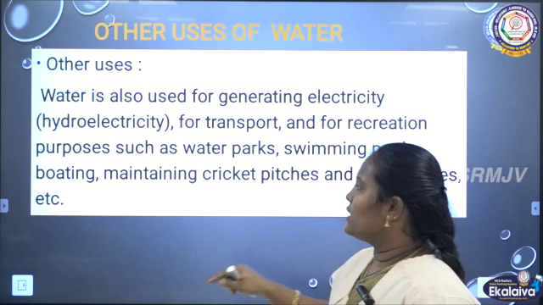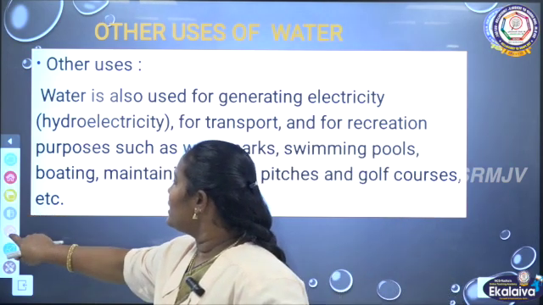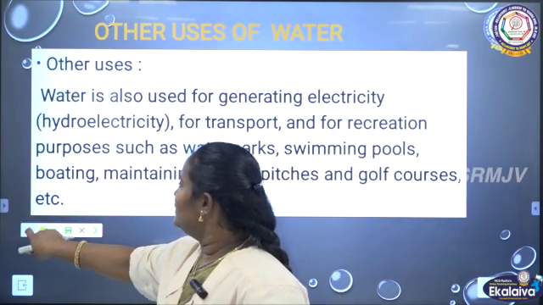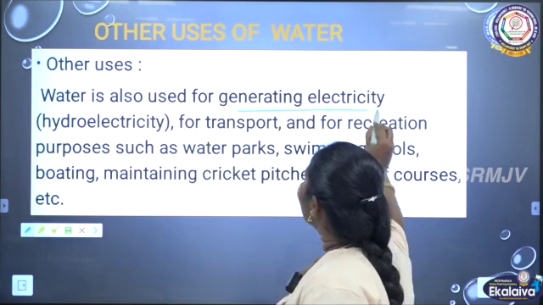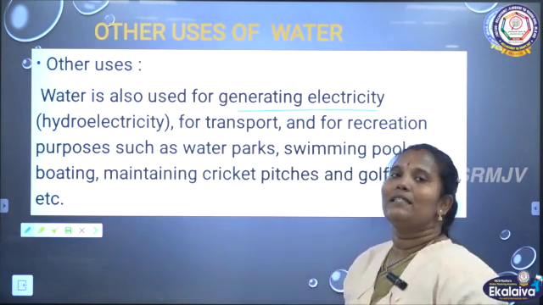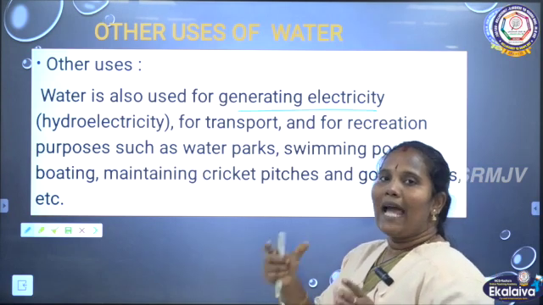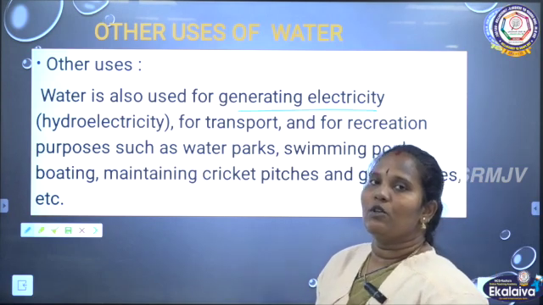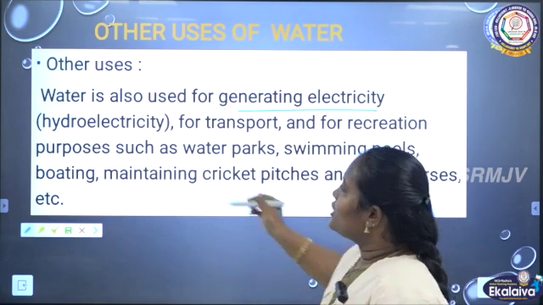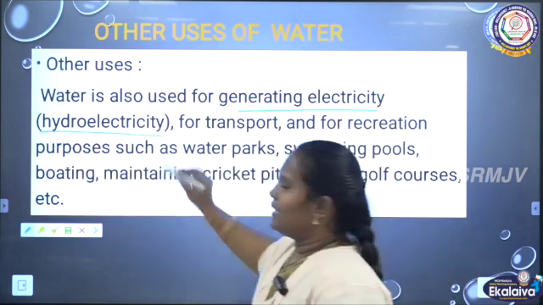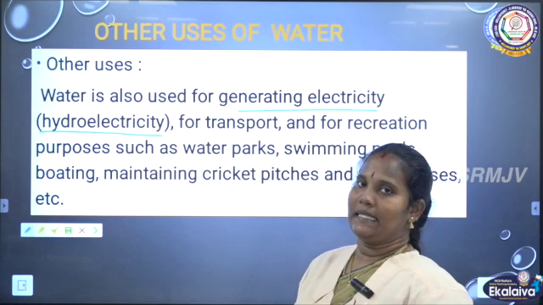Then other uses. Apart from this, other uses of water are, see, water is also used for generating electricity. We know very well the dams' running water is used for electricity generation. It is called hydroelectricity.